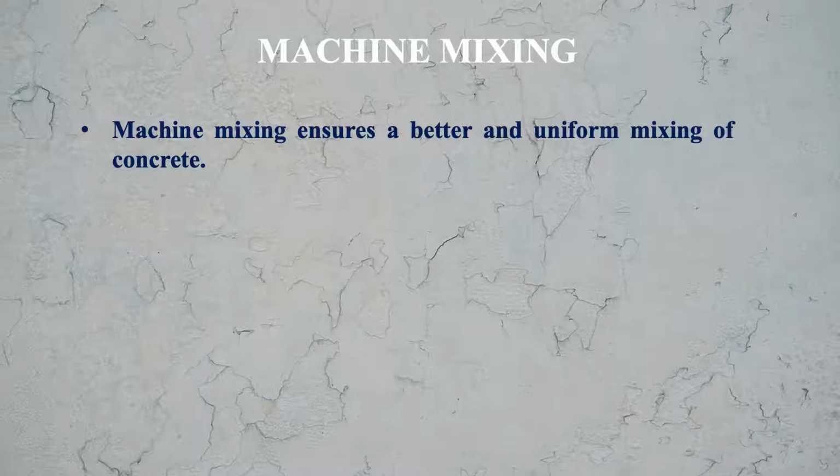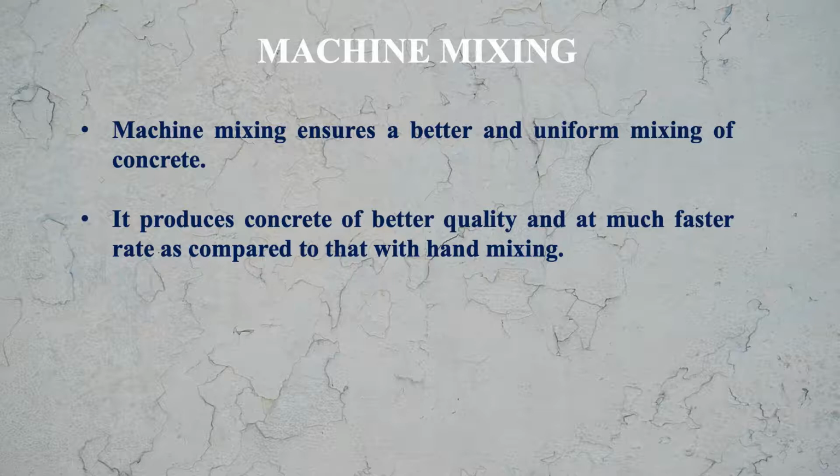Now let us see machine mixing. Machine mixing ensures a better and uniform mixing of concrete. It produces concrete of better quality and at much faster rate as compared to that with hand mixing. So these are the two advantages.